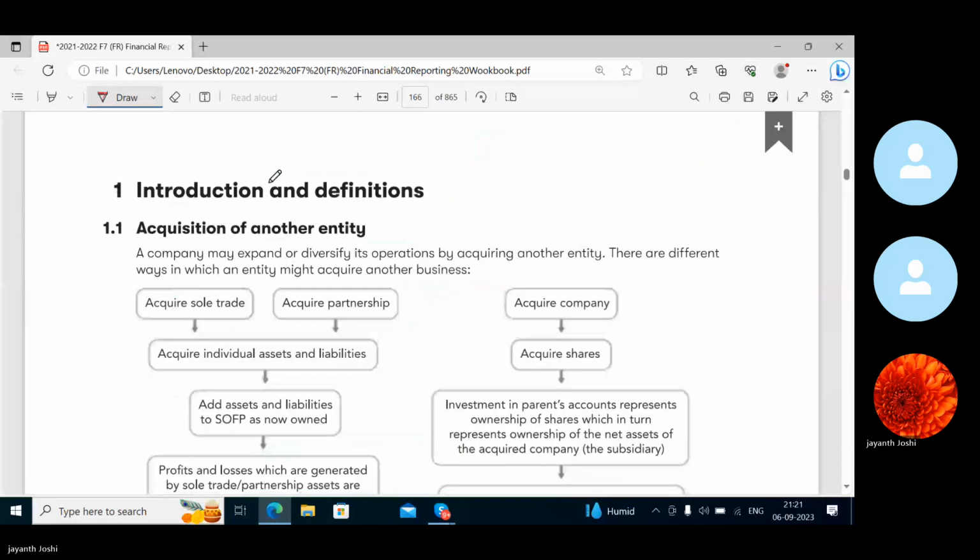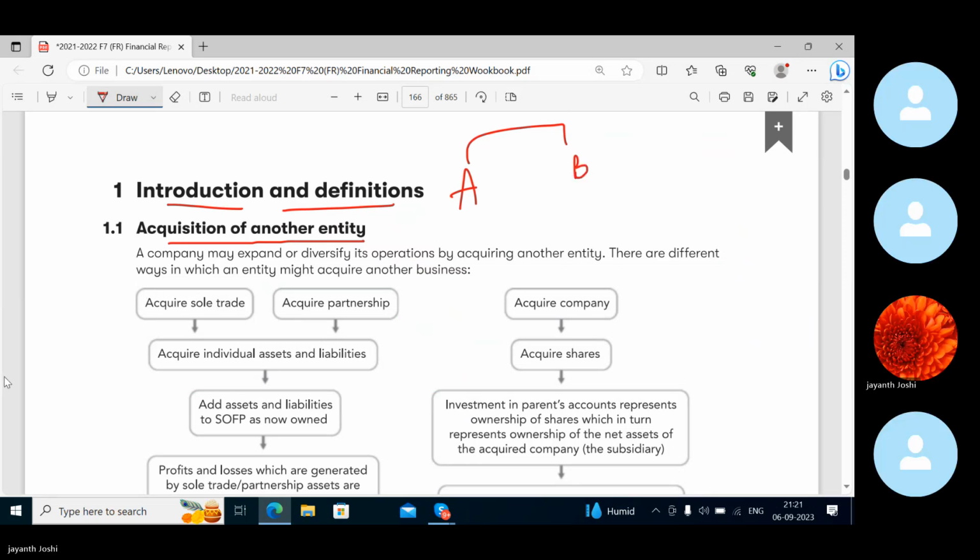Now, introduction and definitions under that. Acquisition of another entity. There is a company A which wants to acquire company B. So how company A is acquiring company B, we are going to see here, like in what way the acquisition happens as per the concept. A company may expand or diversify. So either it wants to expand, so it can acquire another company, or if it wants to diversify, it can acquire another company. So if a company is $1 million worth, and it acquires a company B which is also $1 million worth, these two companies may become $2 million worth, right?